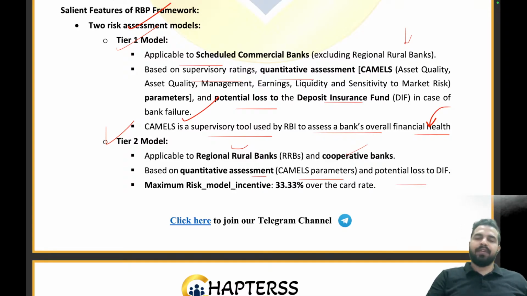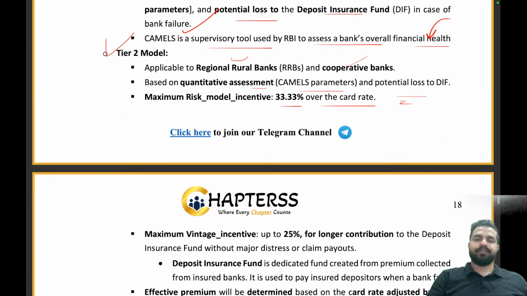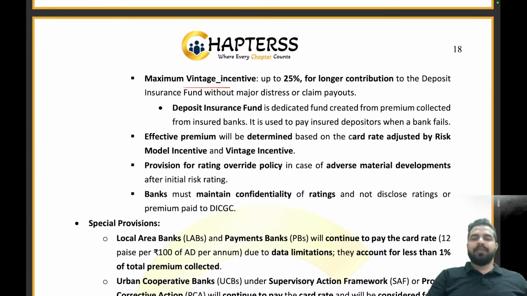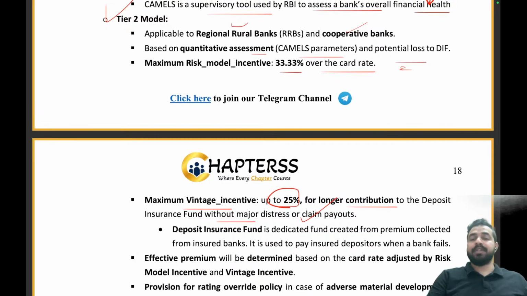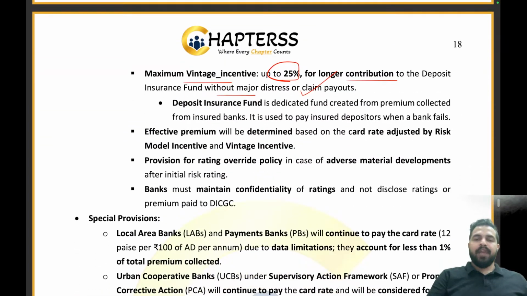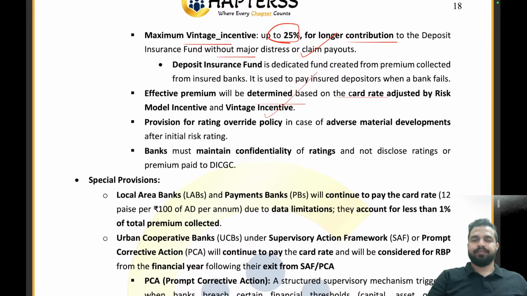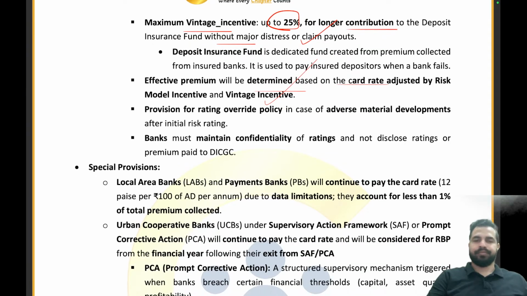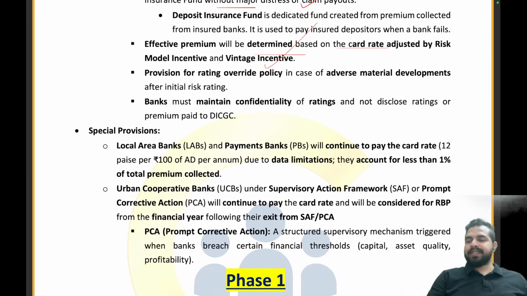The maximum risk model incentive is 33.33% over the card rate. My dear friends, जो maximum risk model incentive है, that is 33.33% over the card rate. The maximum vintage incentive will be 25% for the longer contribution to the deposit insurance fund without major distress or claim payouts. So maximum vintage incentive है 25%, maximum risk model है 33.33%. Effective premium will be determined based on the card rate adjusted for risk model incentive. I hope guys that this is clear to all of you.